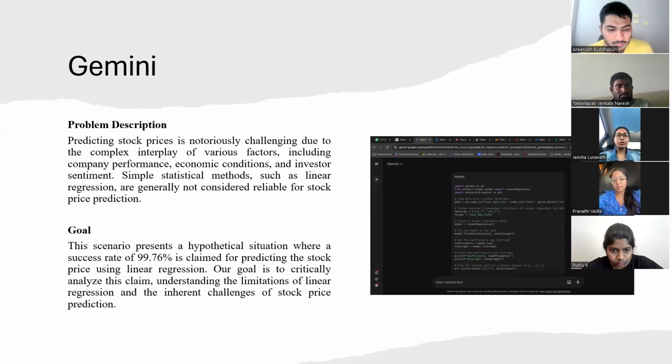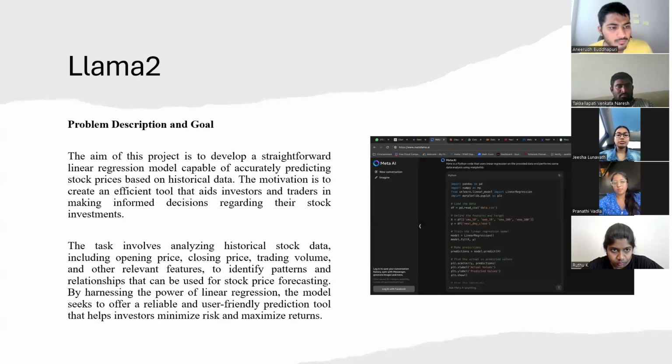Let's move on to Llama 2. In Llama 2, the problem description says developing a straightforward linear regression model to predict stock prices based on historical data. And the goal is to create an efficient tool for investors to make informed decisions by minimizing risk and maximizing returns. And we'll see what Claude says.